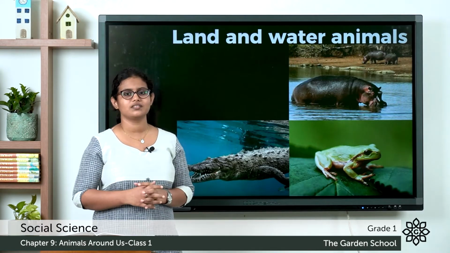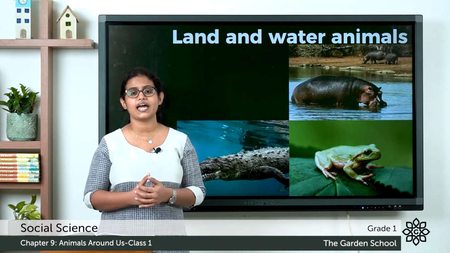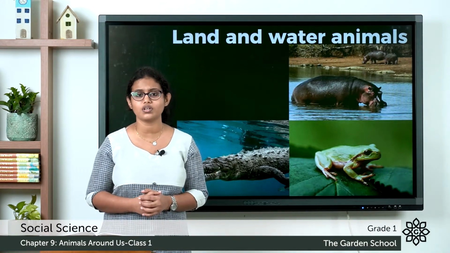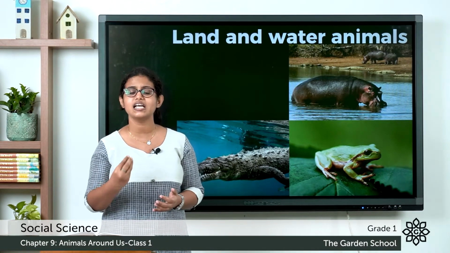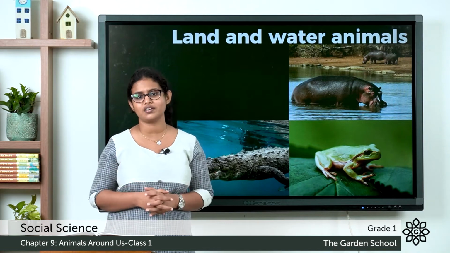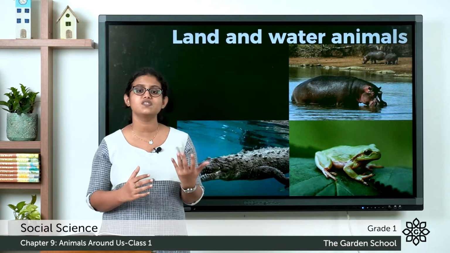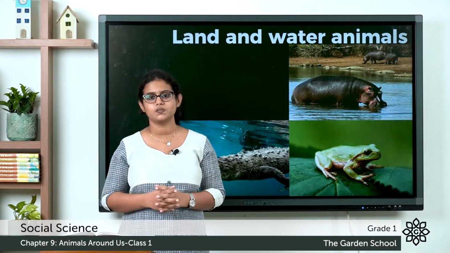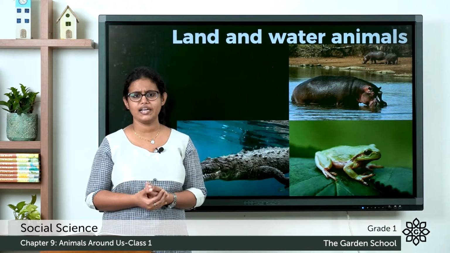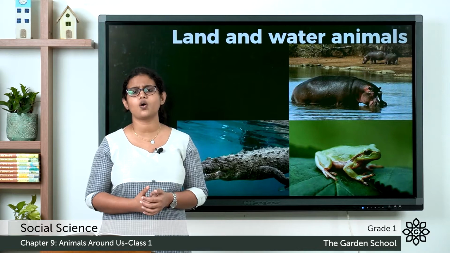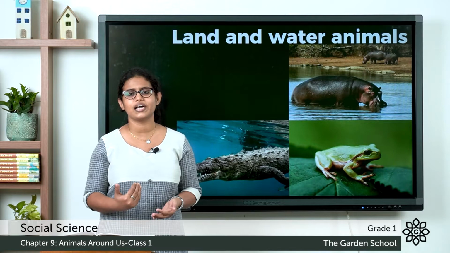Coming to the next one, that is about land and water animals. Animals that live on land as well as in water, we call them amphibians. What about a frog? You can see a frog on land as well as in water. So it lives on land as well as in water, and these animals are called amphibians. Crocodile, hippopotamus, all these are also examples of animals that live on land as well as in water.